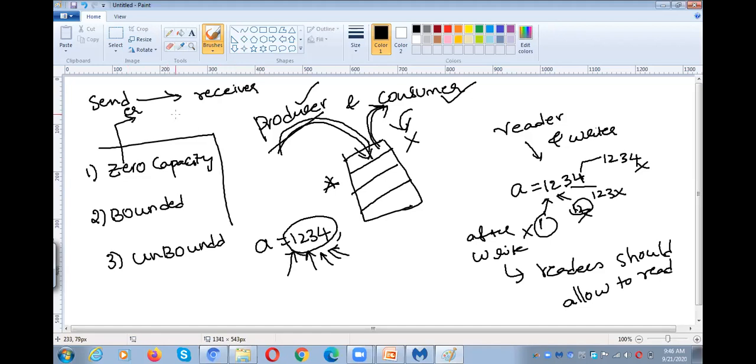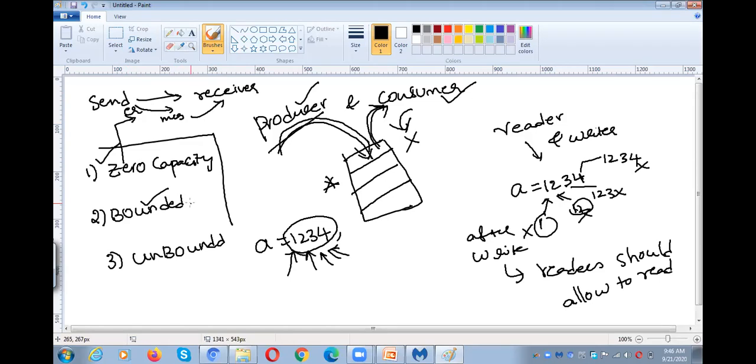To keep the message in the buffer, there is no capacity in the buffer. So whenever the sender is sending a message, that message needs to be received by the receiver immediately. Okay, so that is the first variety, zero capacity. There is no buffer space to keep the message. And the next one is bounded capacity.